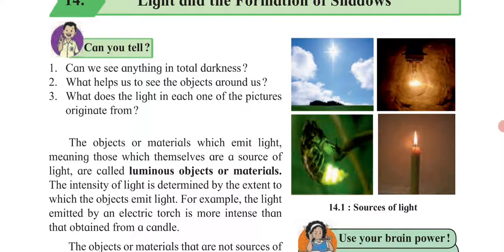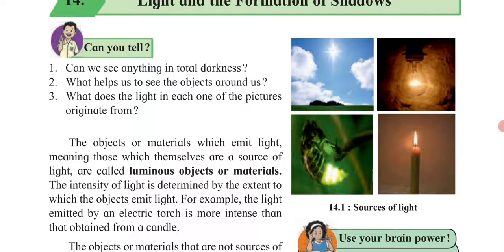The intensity of the light is determined by the extent to which the objects emit light. Intensity means what? In Marathi we call it tivrata. How powerful the light is, is determined by how it is falling on another object.